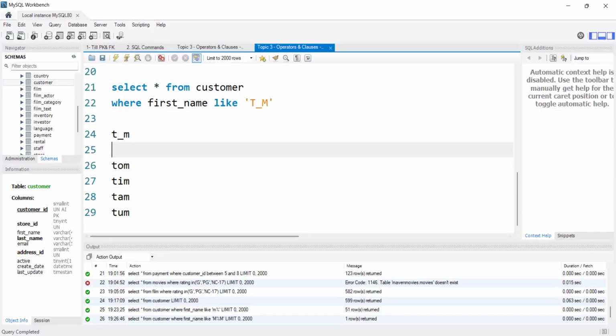Am I clear? Guys, this is a very important topic. If you have any doubts, if there is any confusion, please ask me. Ma'am, in which way do we use this underscore? What's the use basically of underscore?